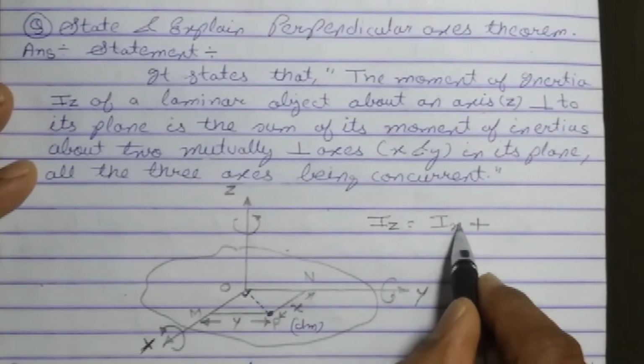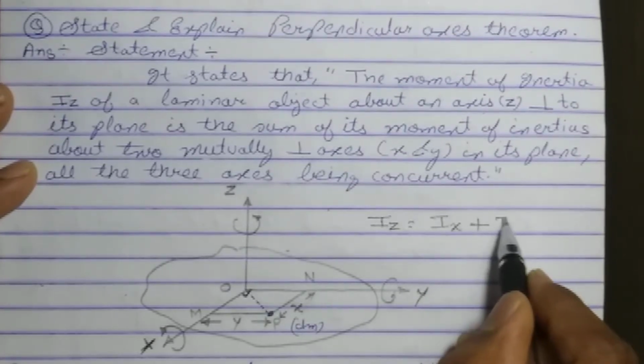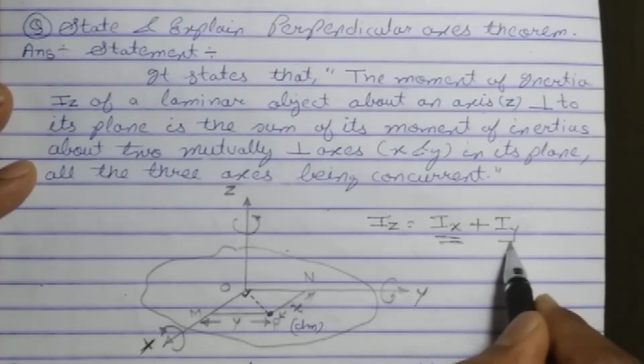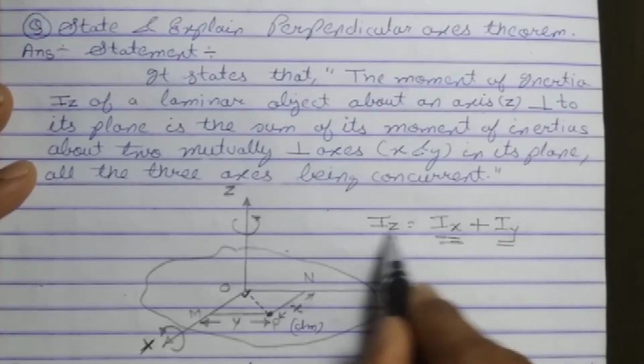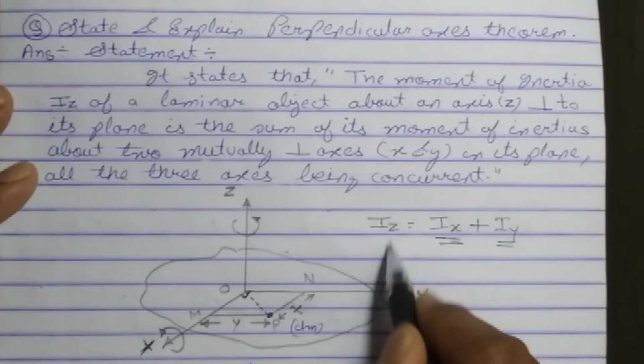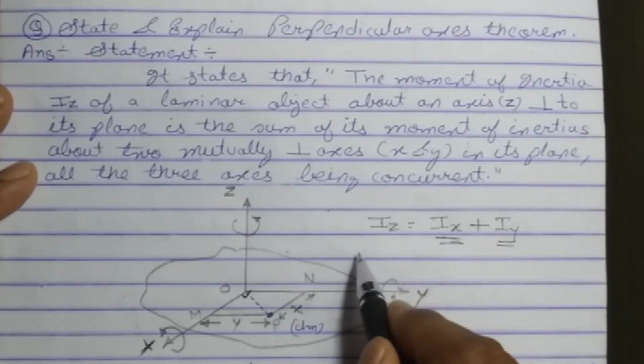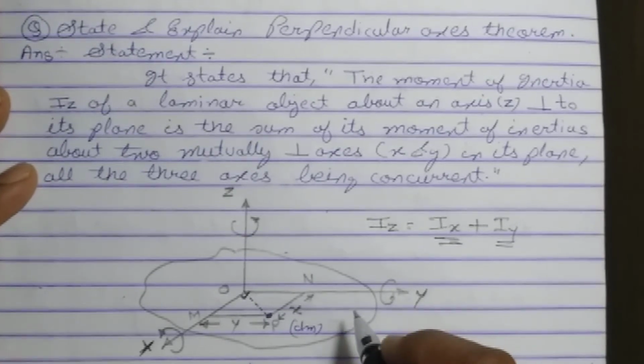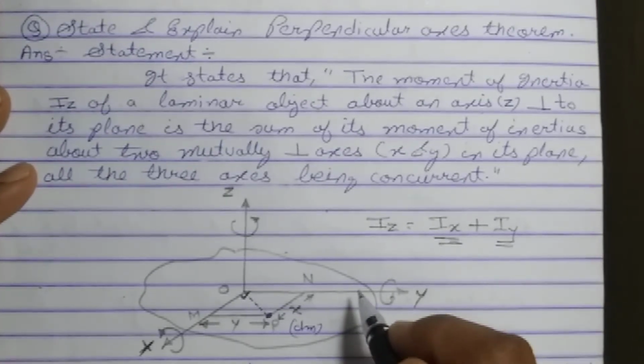Here, the x-axis and y-axis. The moment of inertia about the x-axis plus the moment of inertia about the y-axis will give us the moment of inertia of the same body, the same lamina, about the z-axis which is perpendicular to its plane. Students, hope you understood the statement.